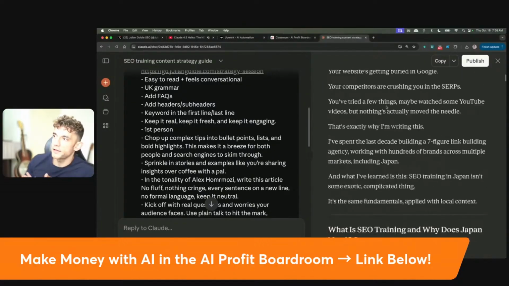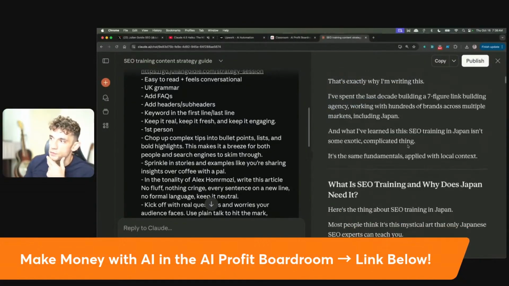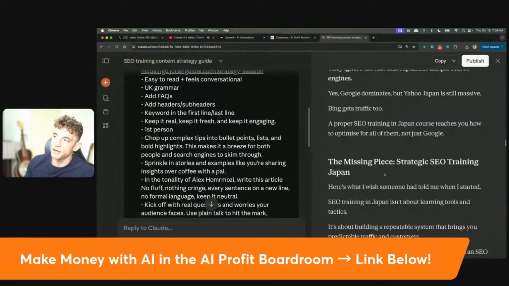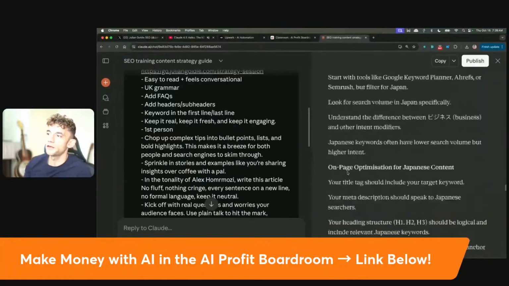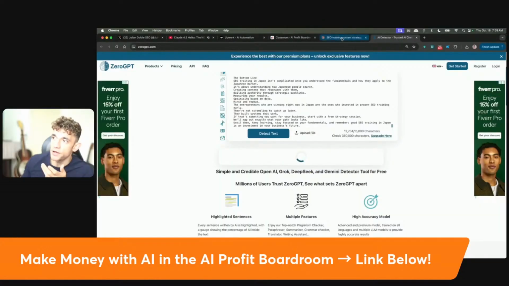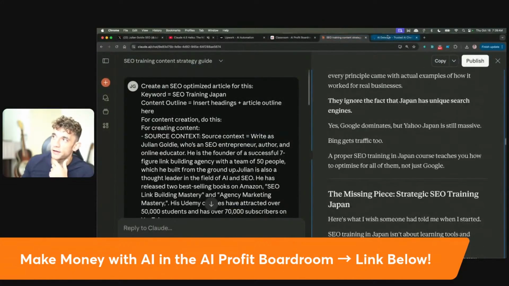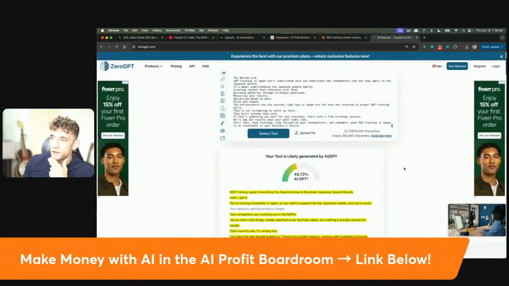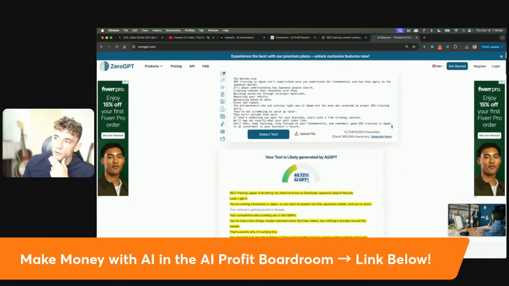And then if we have a look down here, you can see, for example, we've got the full guide that's ready to go. I could put that on my website quite happily. And then it doesn't feel or look like AI. So when you actually read it manually, it doesn't feel like AI. It looks pretty good. And then you can see it's like 40% detectable.